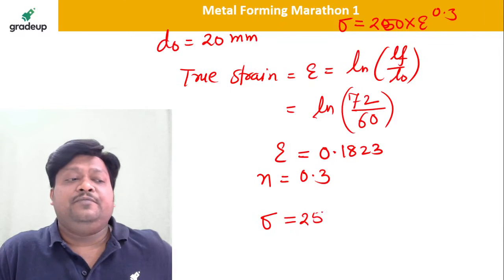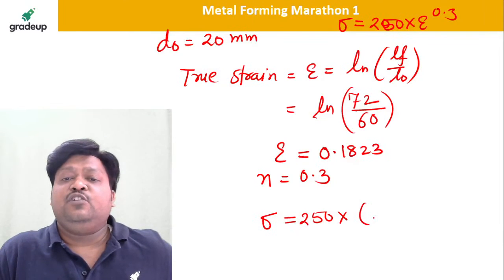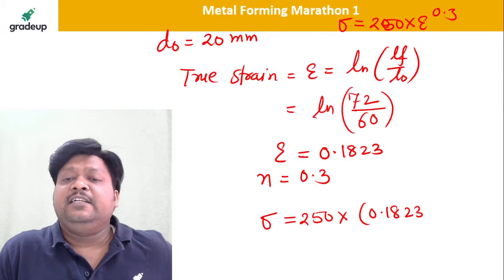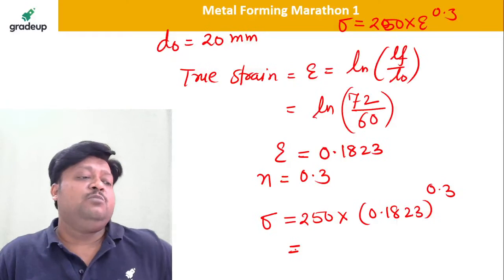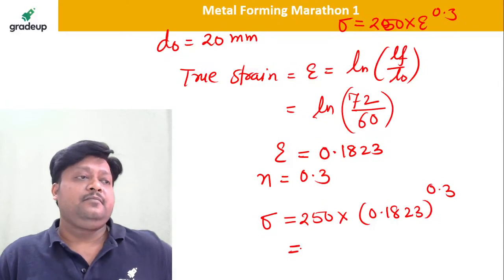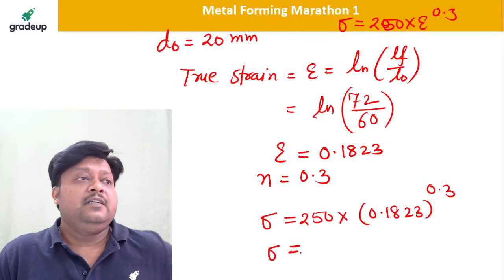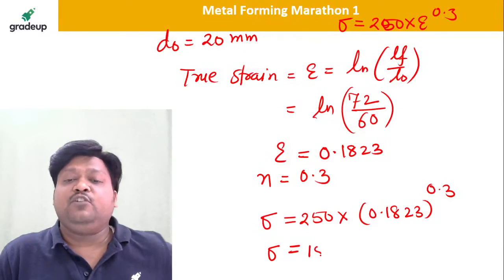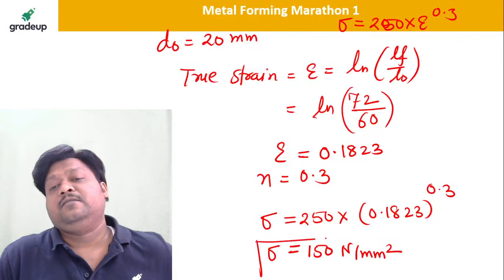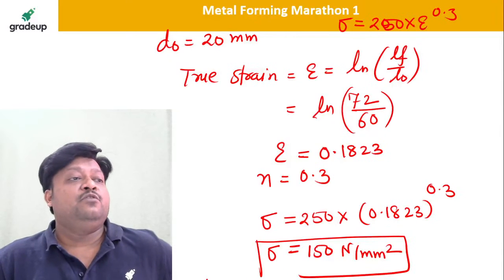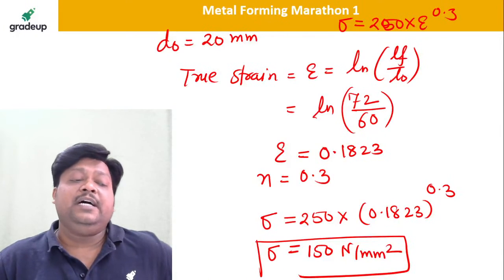That is 250 into epsilon. Epsilon is 0.1823 to the power n, 0.3. Tell me the value of sigma. How much sigma you are getting here? Yes, 150. Sigma y you are getting as 150 here because they are saying it is the yield strength. Very good. 150 Newton per mm square.